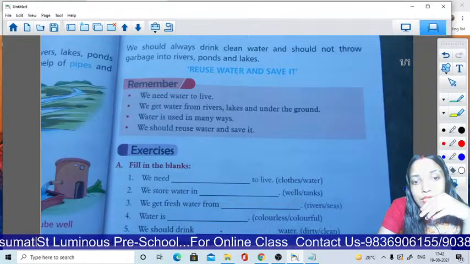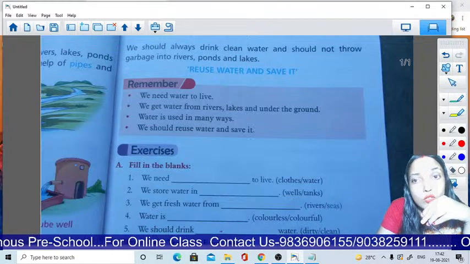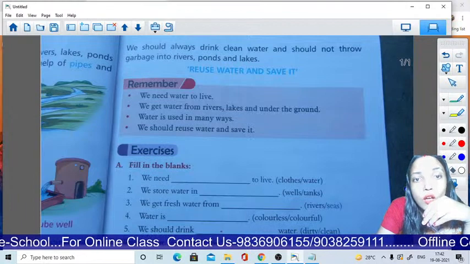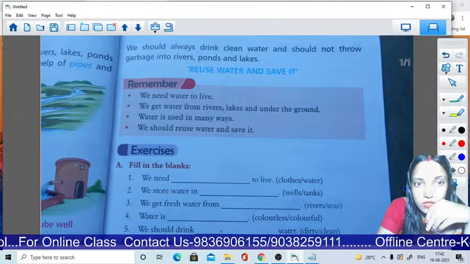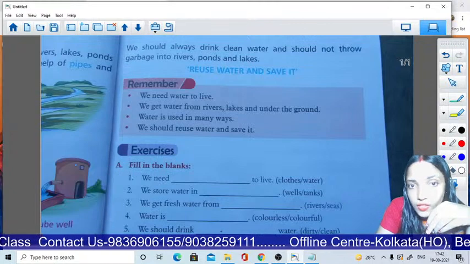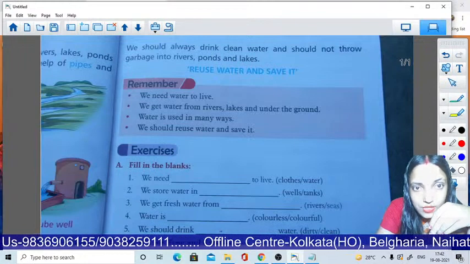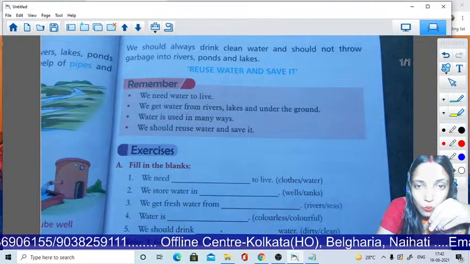Yes, this is my next page. We should always drink clean water and should not throw garbage into rivers, ponds and lakes.